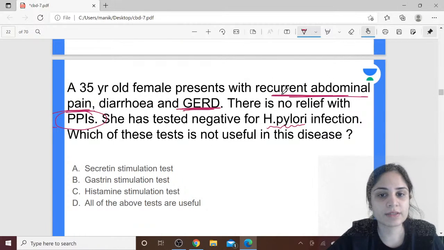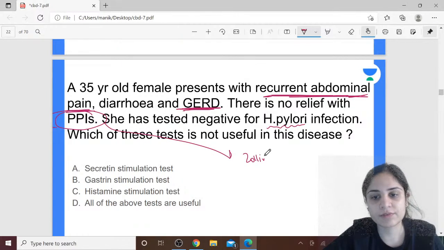Is there any tumor that you are thinking about over here? Yes, absolutely correct. It's possible that she is suffering from Zollinger-Ellison syndrome.